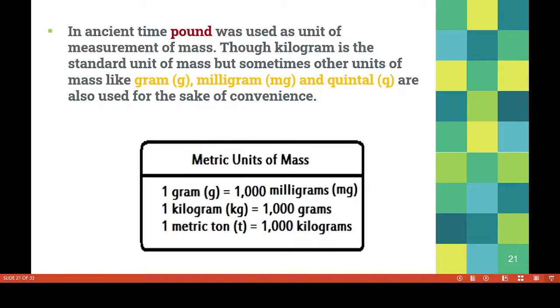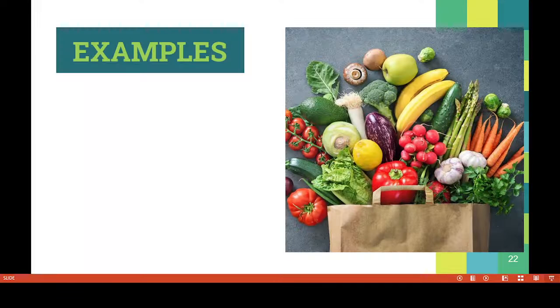In ancient times, pound was used as a unit of measurement of mass. Though kilogram is a standard unit of mass, sometimes other units of mass, gram, milligram and quintal, are used for our convenience. Yes, children, this is the metric units of mass table. 1 gram equals 1000 milligram, 1 kilogram equals 1000 gram, 1 metric ton equals 1000 kilogram.